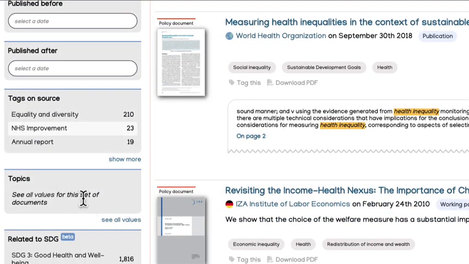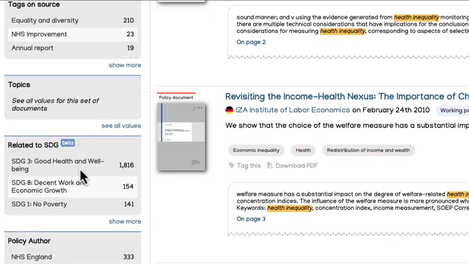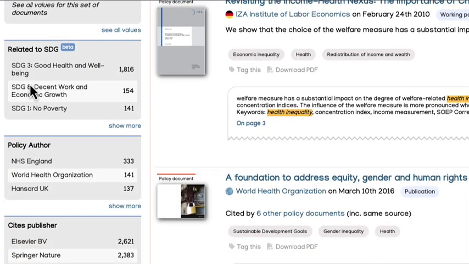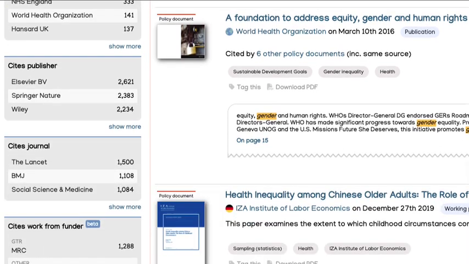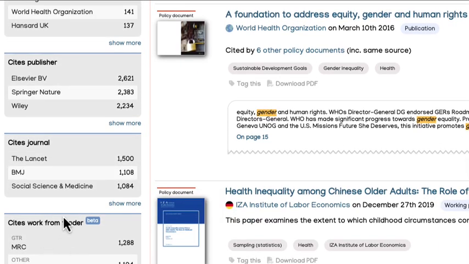You've got tags on the sources. You also have related to SDG, that's Sustainable Development Goals, and cites work from funder. Now both of these are quite useful in funding and grant applications. You'll be able to see what the funders are already funding and look at how that informs research, and the same with Sustainable Development Goals.